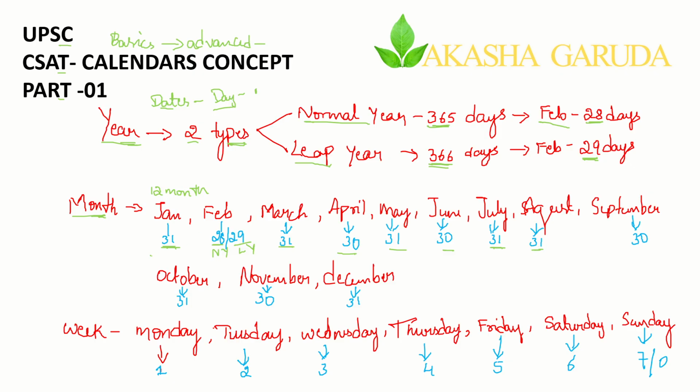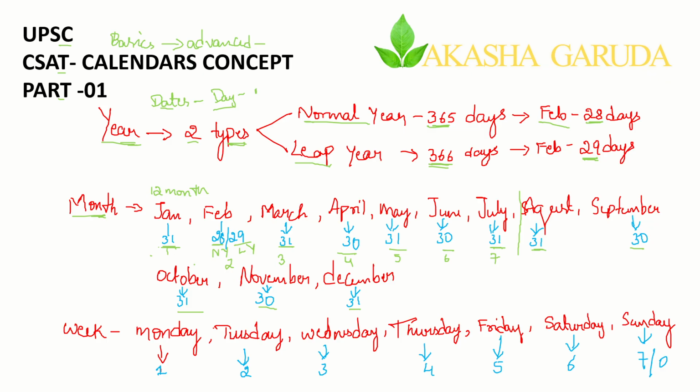See here, the small concept starts like this. It is the first month, second month, third month, fourth month, fifth month, sixth month, seventh month. After a period of seven months, it will start anew, like a new cycle. Again it starts from 31, 30, 31, 30 and 31.